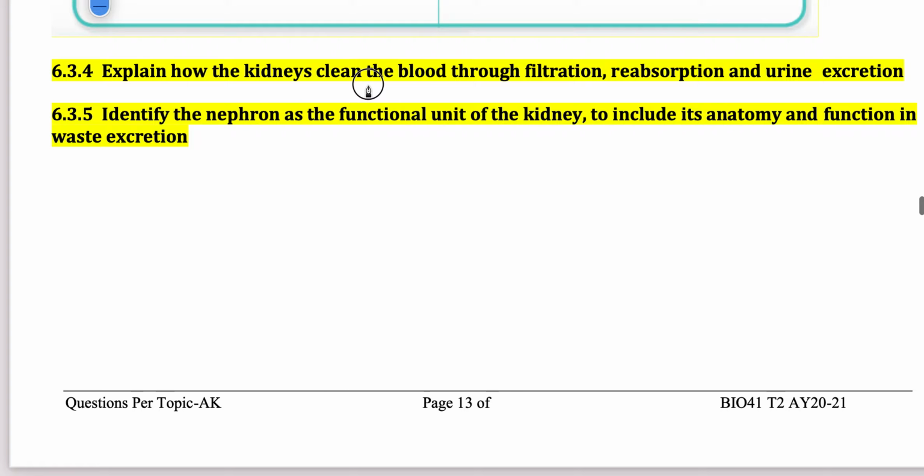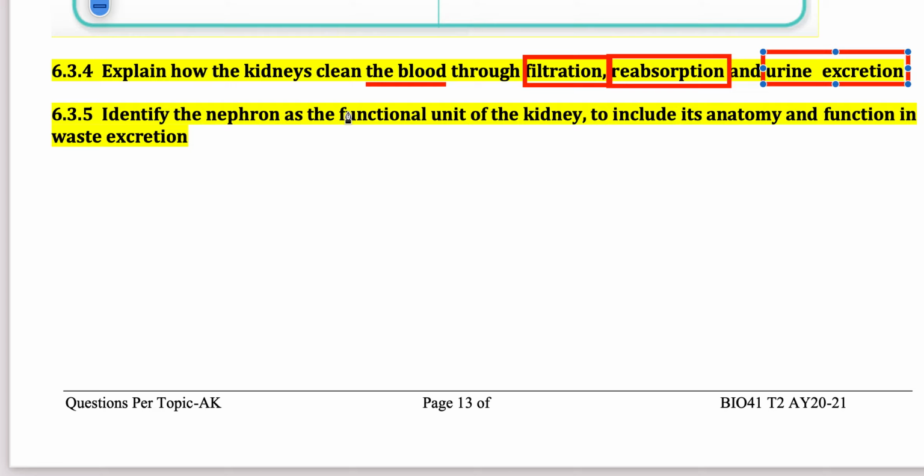Explain how kidneys clean the blood. What are the three main processes that happen there? Number one, filtration. Number two, reabsorption. And number three is urine excretion. These are the three main processes that take place in the kidney, and where? In the nephron. We should know that the nephron is the basic structural and functional unit of the kidney, and we need to see where these three processes, filtration, reabsorption, and excretion, take place.